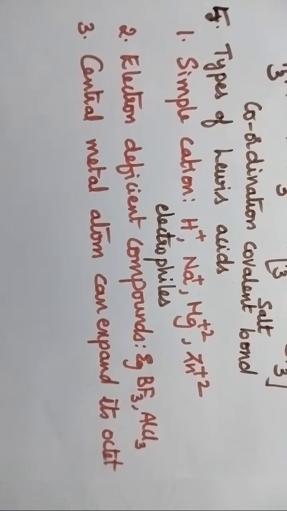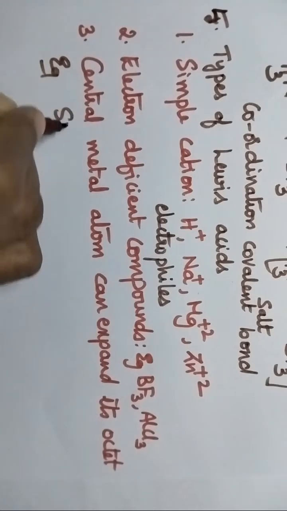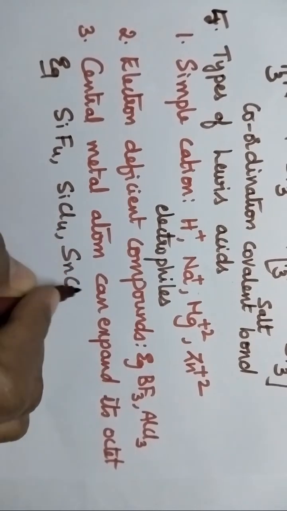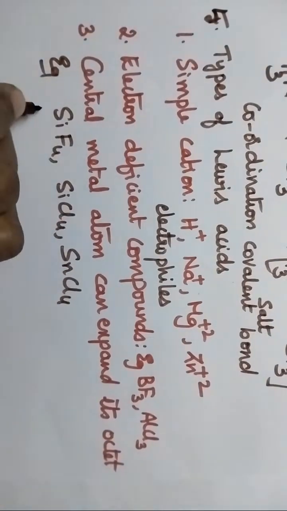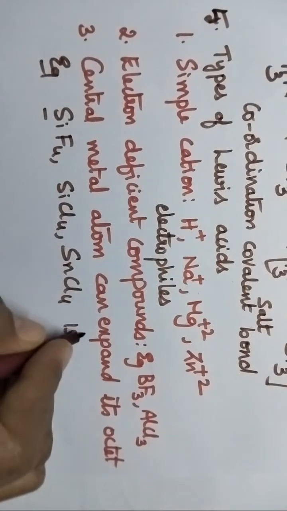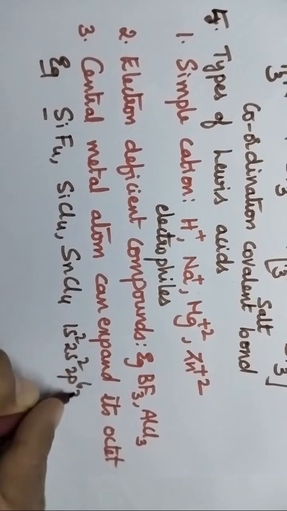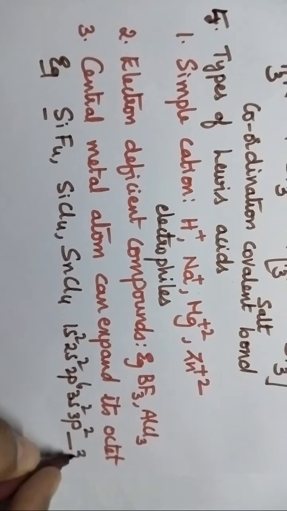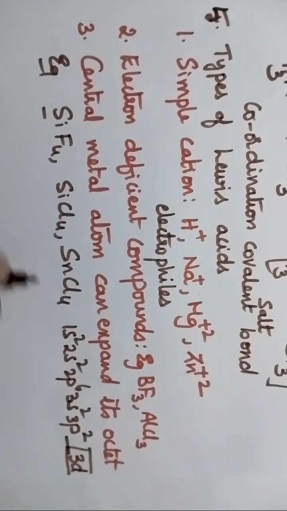In compounds where the central metal atom can expand its octet configuration, they are all Lewis acids. That means they consist of empty d orbitals. The best examples are silicon tetrafluoride, silicon tetrachloride, tin tetrachloride. Let us see the configuration of silicon, that is 1s2, 2s2, 2p6, 3s2, 3p2, and it consists of an empty 3d orbital. So that's why it can act as a Lewis acid. Clear?